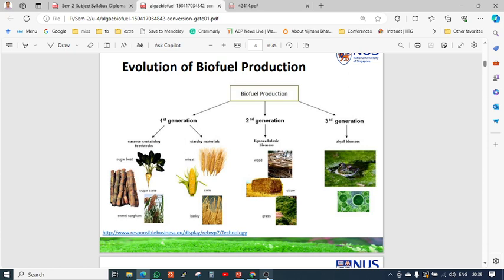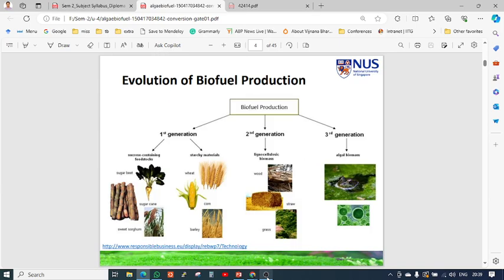So we forgot about the first and second generation. Coming to the third generation, that is algal bioenergy, where we utilize algae to produce energy. That is the most recent and advanced mechanism, developed through the research of bioengineers, biotechnologists and biologists.